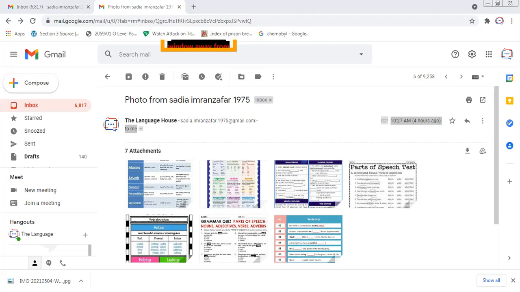Can you give me an example of condition? Yes, like I'm doing an action, like I am working. Working is the main verb, and they are linking it with am.